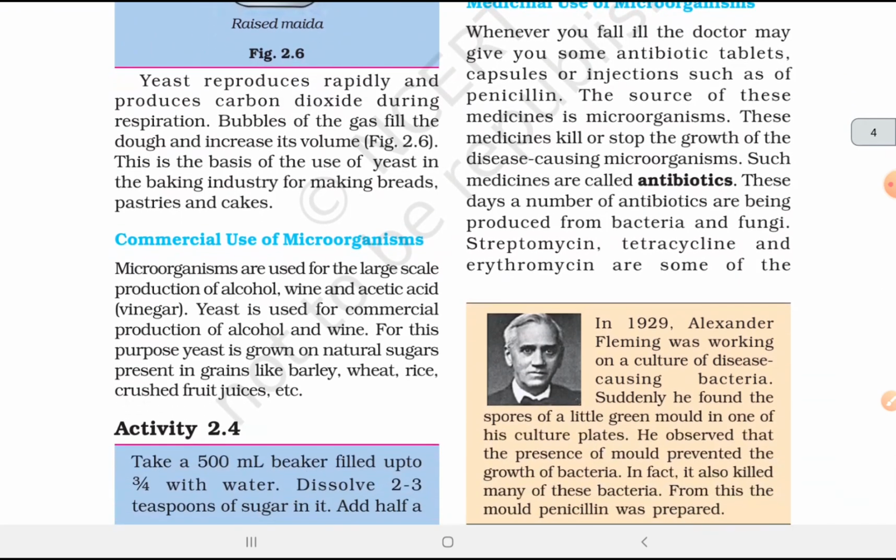Yeast reproduces rapidly and produces carbon dioxide during respiration. Bubbles of the gas filled in the dough increase its volume. This is the basis of the use of yeast in the baking industry for making breads, pastries, and cakes.